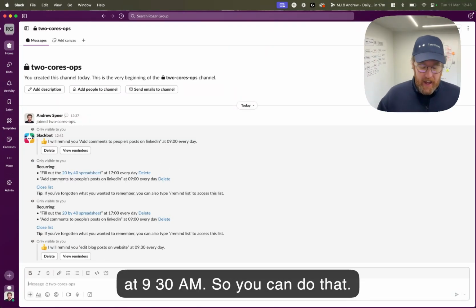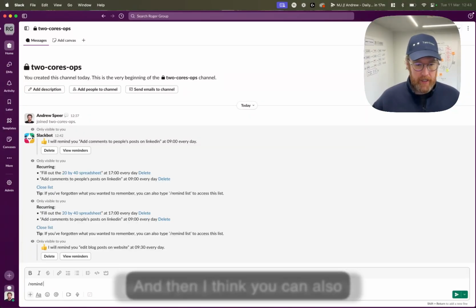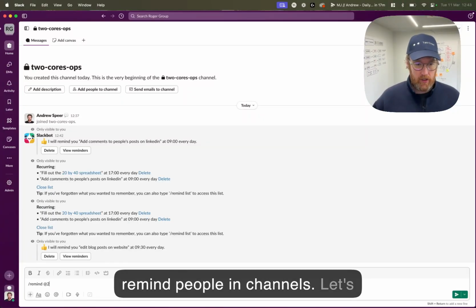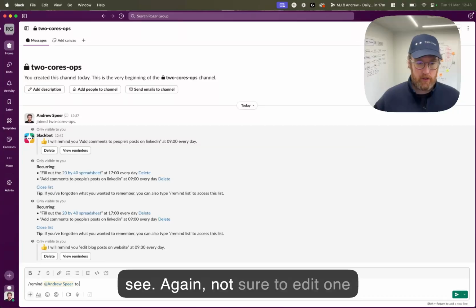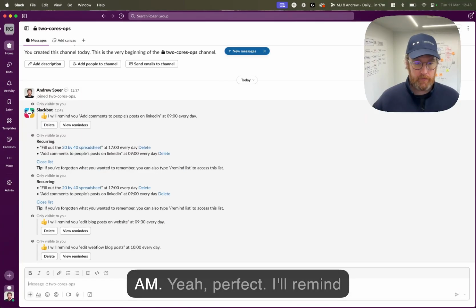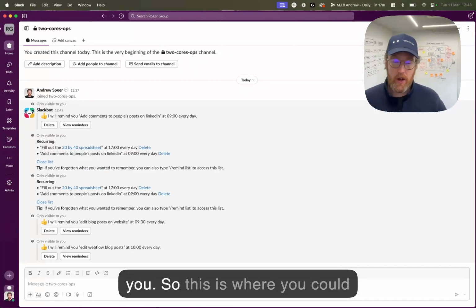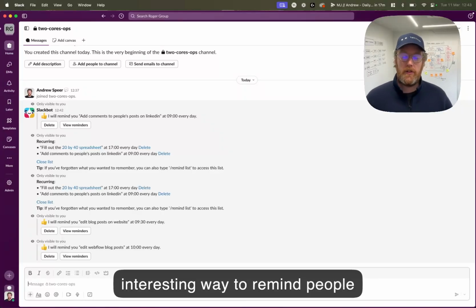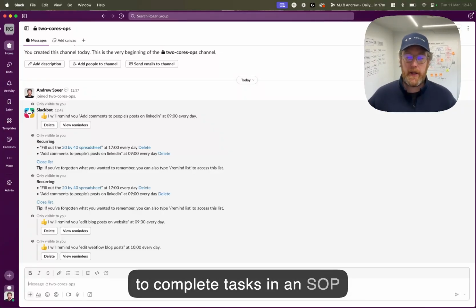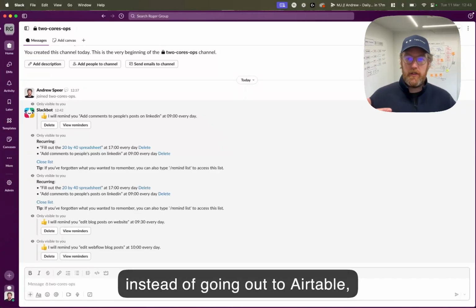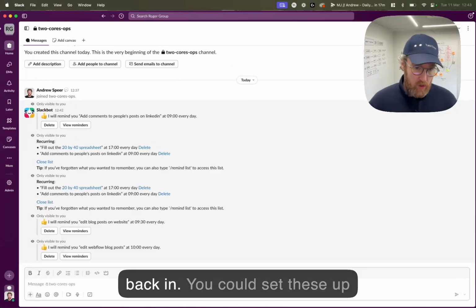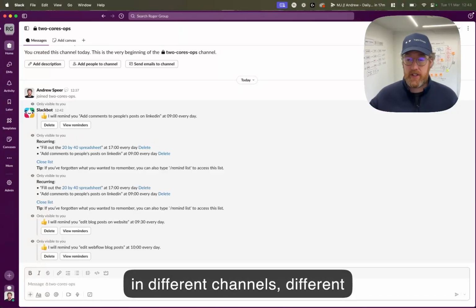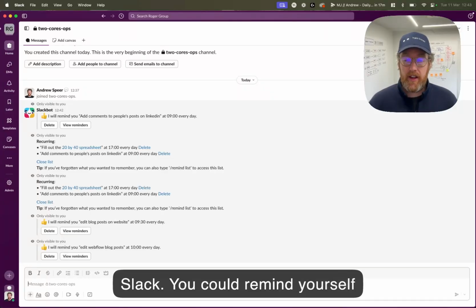So you can do that, and then I think you can also remind people in channels. Let's see, again, not sure, to edit Webflow blog posts every day at 10 a.m. Yeah, perfect. I'll remind you. So this is where you could actually build out quite an interesting way to remind people to complete tasks in an SOP. Instead of going out to Airtable, finding the list, and then coming back in, you could set these up in different channels, different Slack. You could remind yourself to do things.